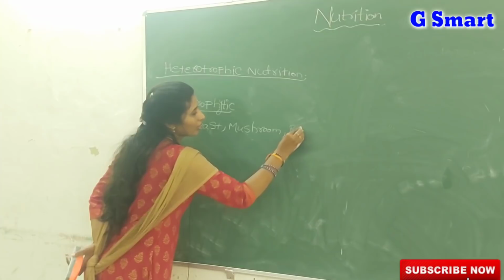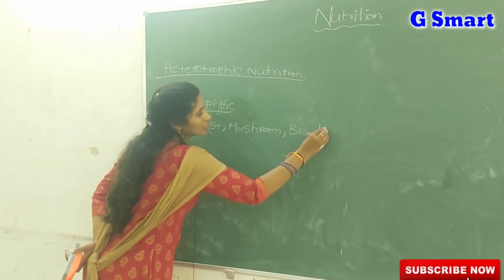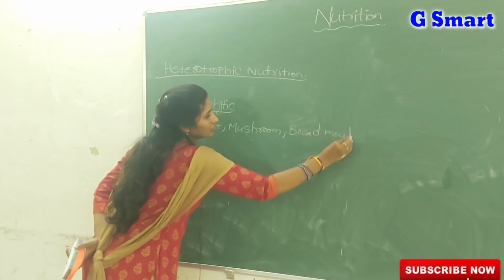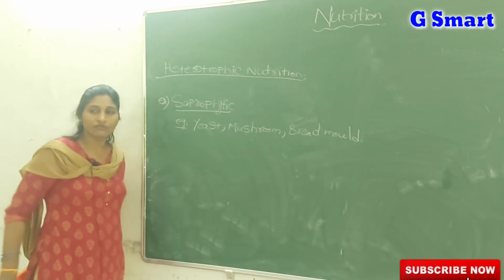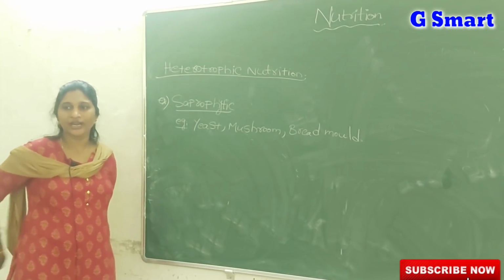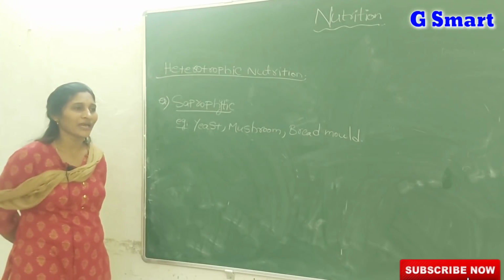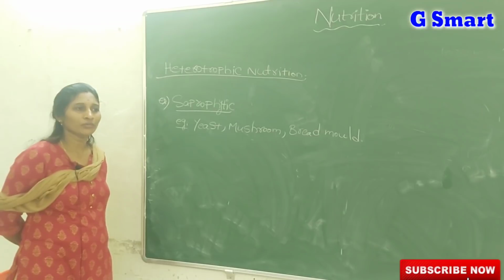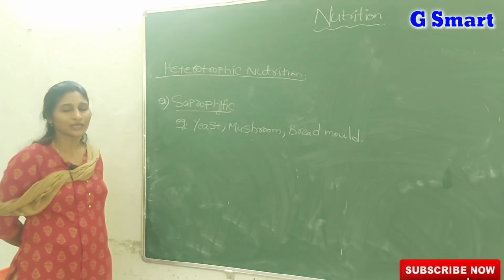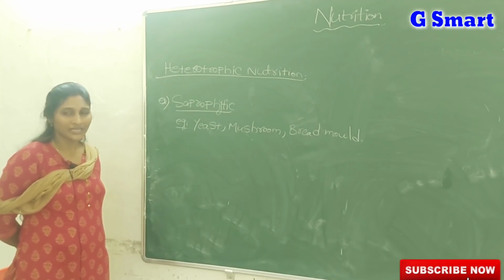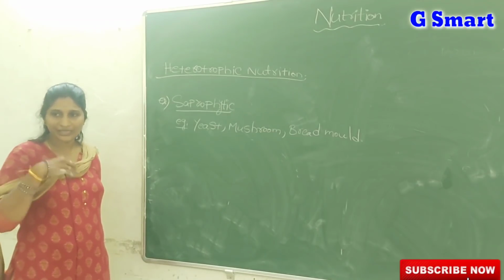These all belong to the fungal category, and these are actually fungi. They digest the food material outside of their body, and after that they ingest the products. Saprophytic organisms break down the food material outside of the body mainly by releasing enzymes over the food, and after that they ingest it.